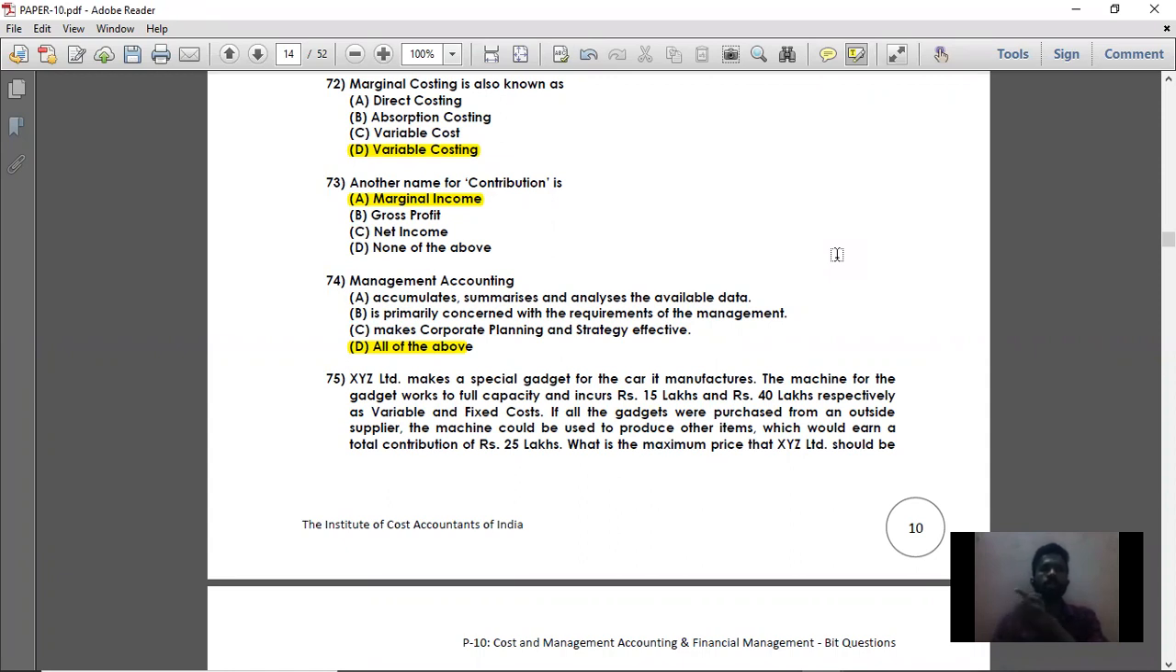Suppose they ask a descriptive question. You should not answer it with lengthy words. It should be brief, short and crisp. Just be thorough with all the terms used in these MCQs. Whenever you see a particular term, like management accounting in the 74th question, just remember what management accounting is. And for direct costing, absorption costing, just go through what it is by googling it, or checking your institute book or any other material you use, so that you can answer those descriptive questions easily.